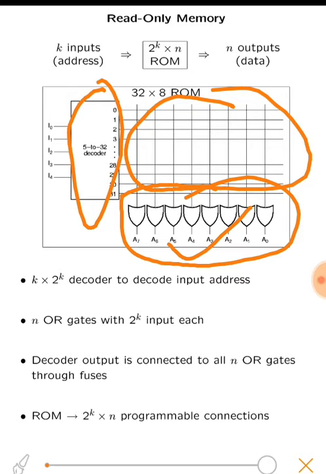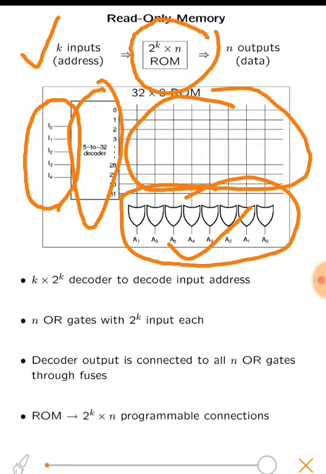So we have k inputs. In this example we have 5 inputs, that is I0 to I4. In general we can have k inputs, and if we want to implement a function with n outputs, then we will get a 2 raised to power k into n size read only memory.